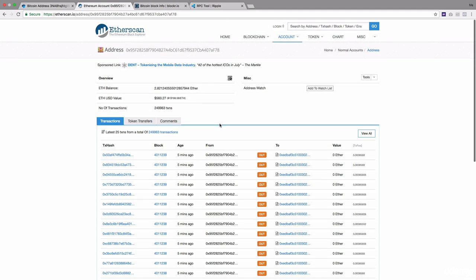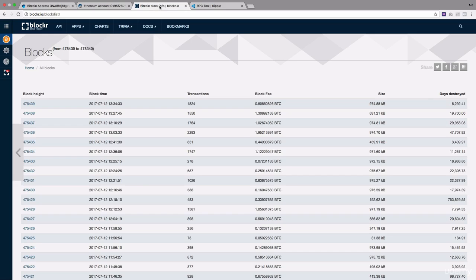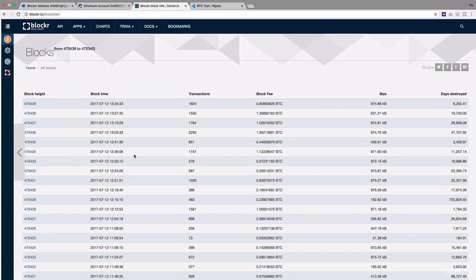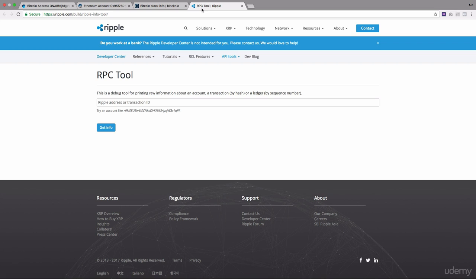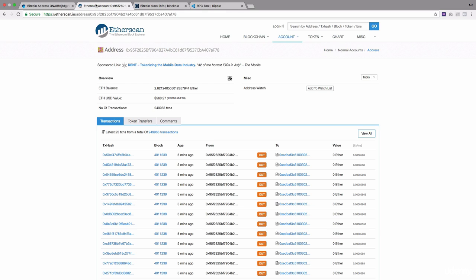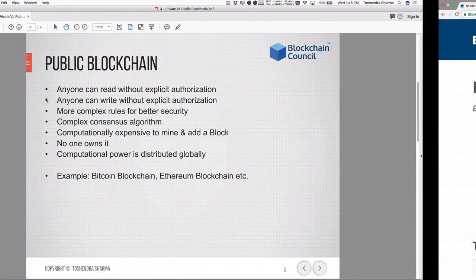So this way you can actually explore the entire blockchain without any explicit permission required from the blockchain owners, because there are no owners. This is all public. This remains like this. There are tons of other blockchain explorers as well. You can also build your own blockchain explorer and deploy it anytime. So this is called a public blockchain.